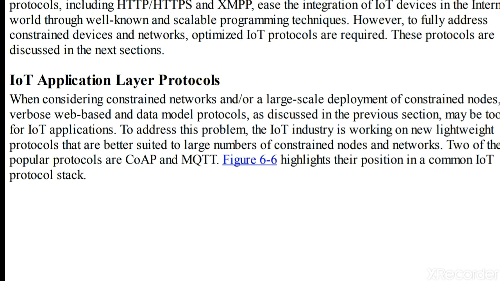Here they have explained two popular protocols. They are CoAP and MQTT. CoAP is the Constrained Application Protocol, whereas MQTT is Message Queue Telemetry Transport. These are very important protocols. Both protocols will be studied in detail, so we will go through these protocols.